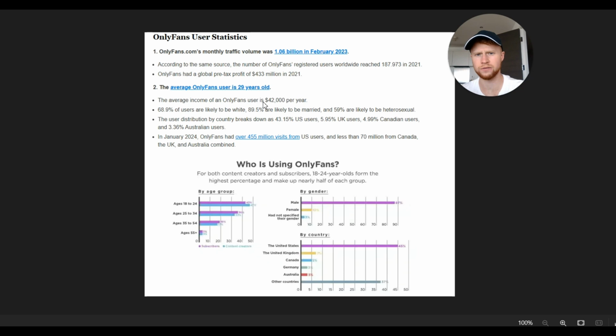The average user on OnlyFans gains that much money a year. That's US based, these are US stats. But that's also good to know, because if they're saying they're broke, you've got to understand why. If they've got 2-3 kids and a wife, you understand why they're broke. But if they're 29, let's say, and their average earnings is probably around this, and they're saying they can't afford to pay you a tenner, the reason they can't afford that is because they don't want to. So you need to convince them to buy it. It's not a problem of lack of funding on their behalf. It's normally the lack of salesman skills and motivation on your behalf. So that's where it comes in quite important.